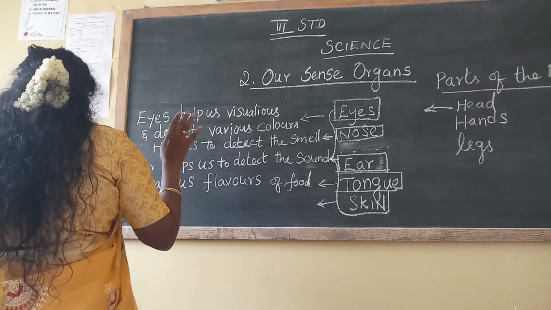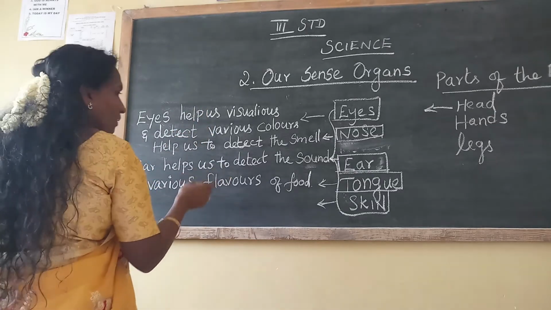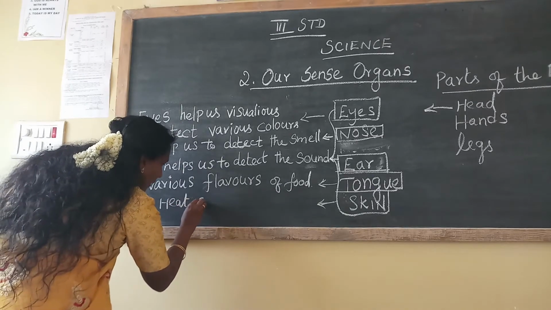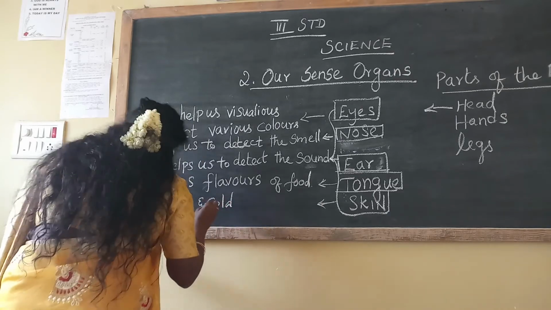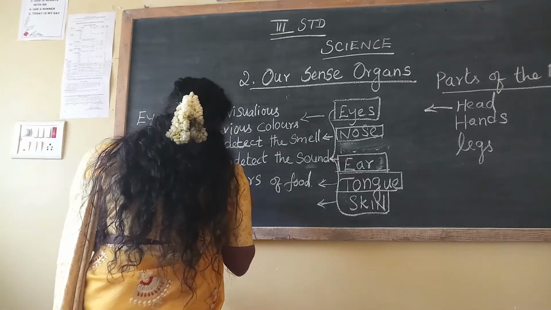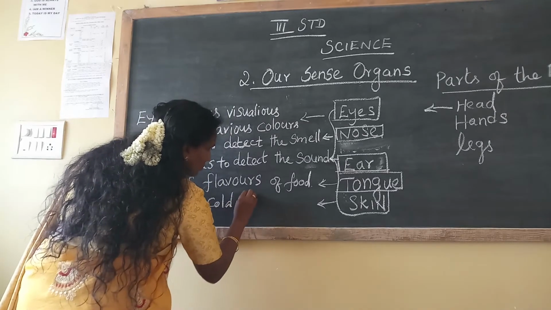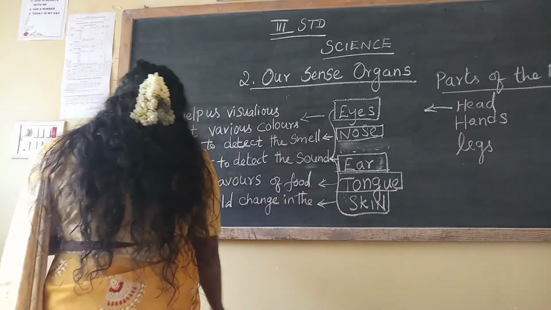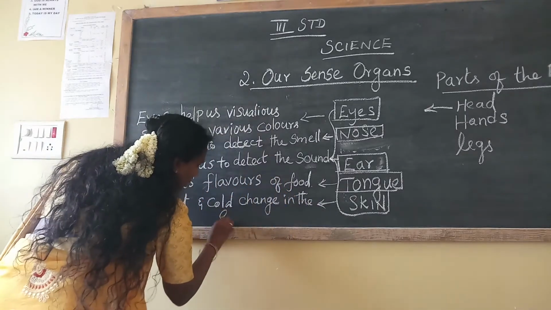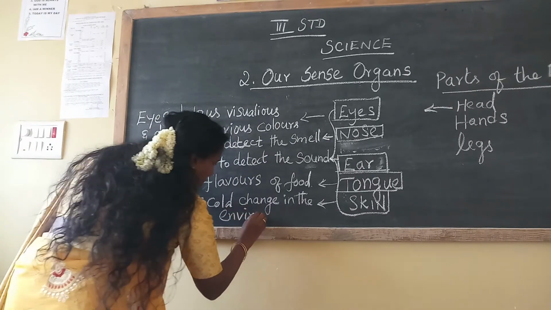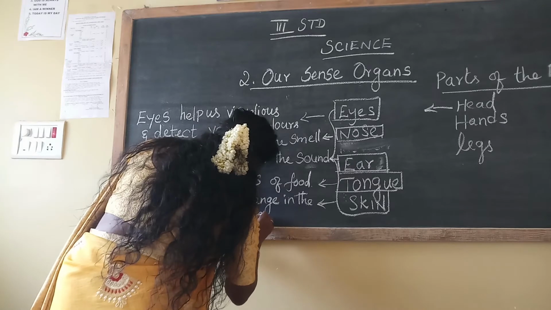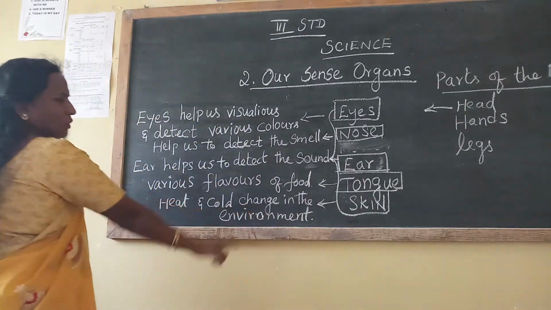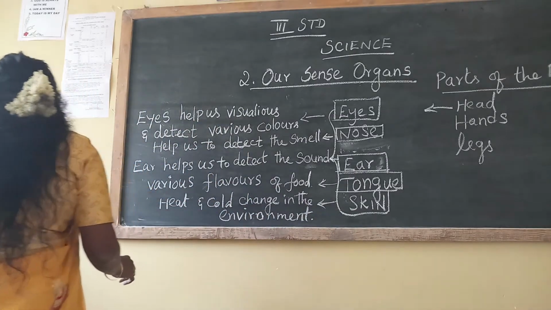What is the next one? Skin. Four we finish. Now the skin helps us to sense the heat and cold, or change in the environment. C-H-A-N-G-E, change in the environment. E-N-V-I-R-O-N-M-E-N-T. Environment. Okay.